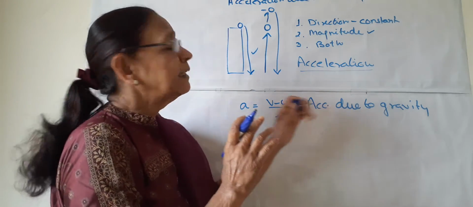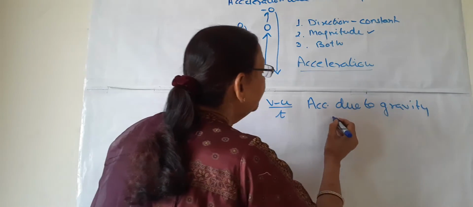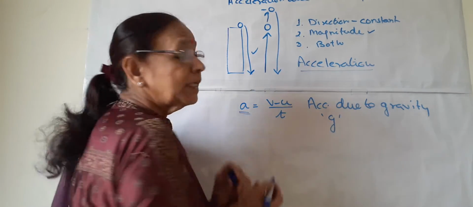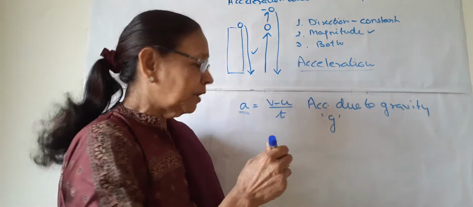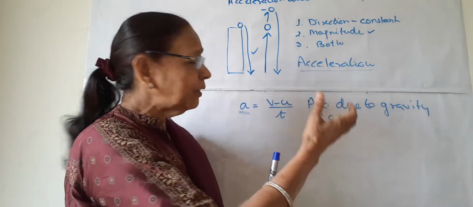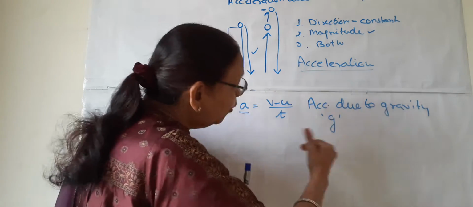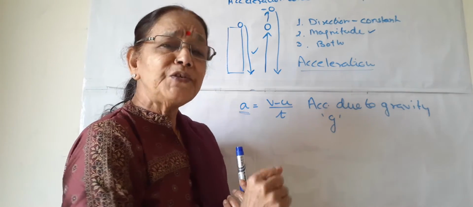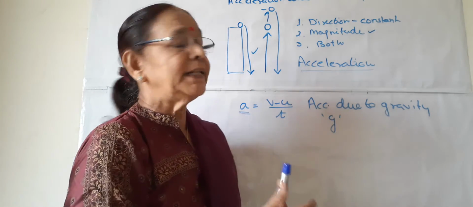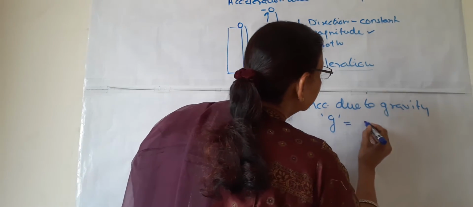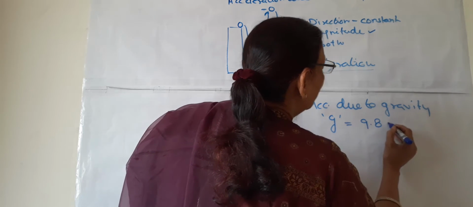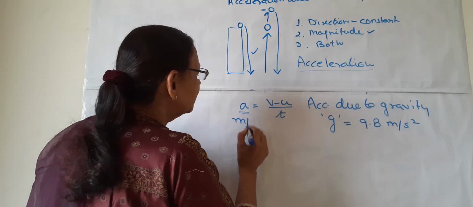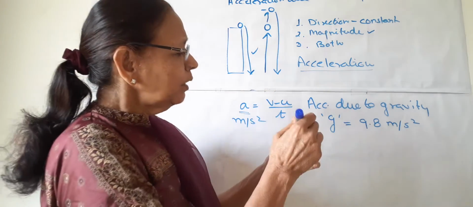So this is acceleration due to gravity, and it is denoted by small g to differentiate it from simple or normal acceleration. It is also the same type of acceleration, but it is caused only due to the earth's gravity. That's why a different symbol, small g, is given to this acceleration. And always its value is 9.8 meter per second square. This a also has the same unit, meter per second square.